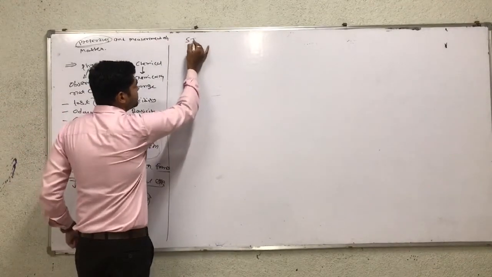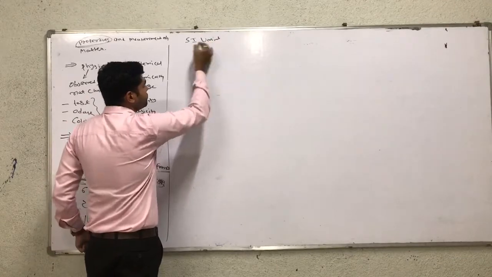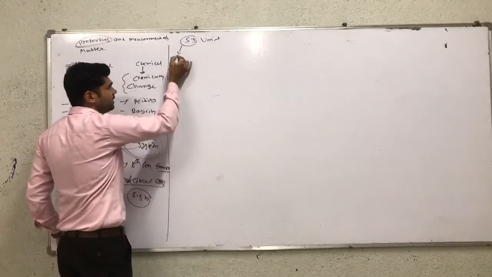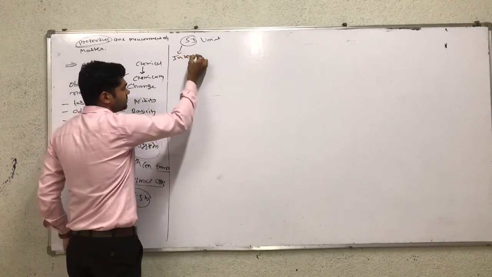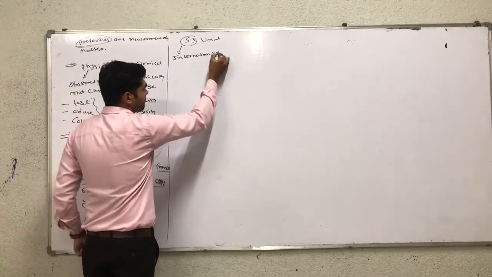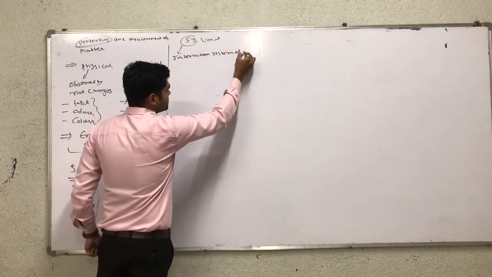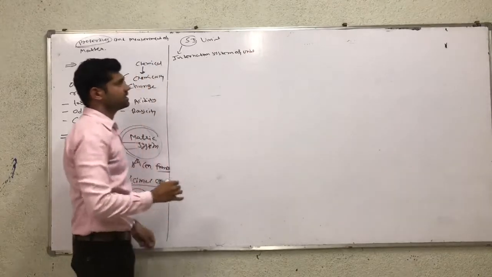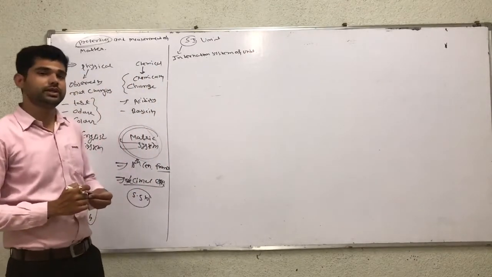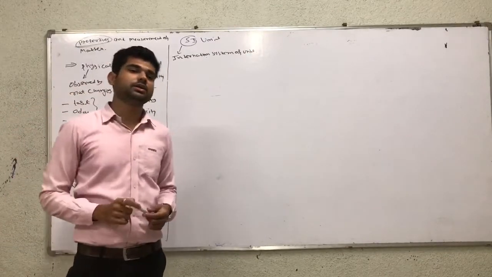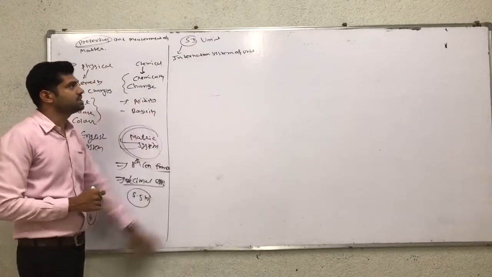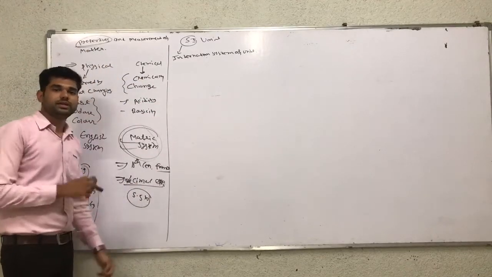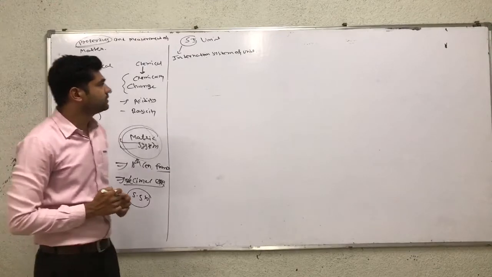So, SI unit. The full form of SI unit is International System of Units. SI unit means International System of Units. Now understand the International System of Units.